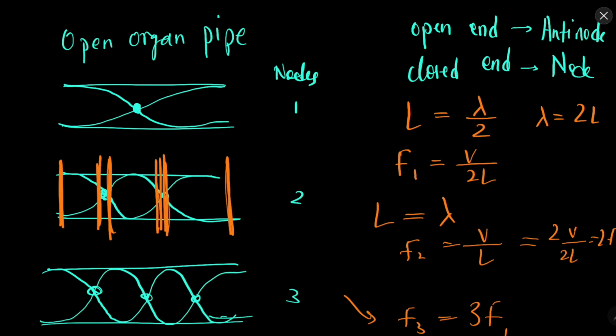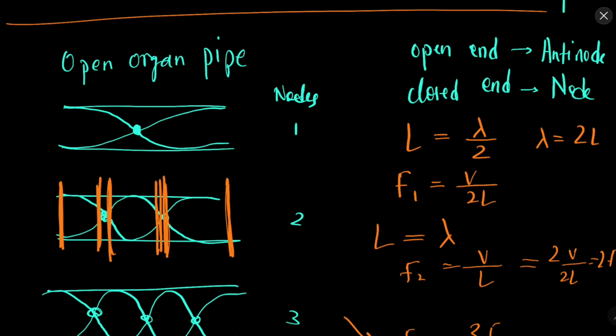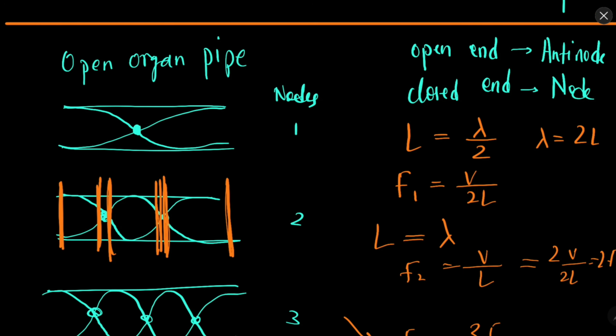Now let's first discuss the open organ pipe. In an open organ pipe both ends are open, so both ends will have antinodes. Let's discuss the first situation. The first thing can be like this. Let's say the length of the organ pipe is L. Here L is equal to lambda by 2.